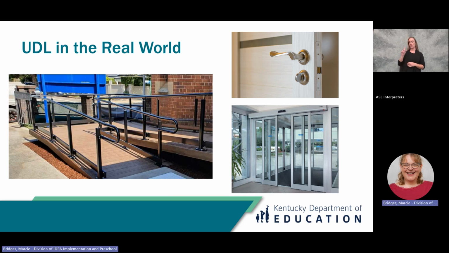Universal Design for Learning gained its inspiration from another theme, which is universal design for living. As the population collectively grows older and medical advancements allow those with disabilities to live healthier and more full lives, architects were faced with the need to make buildings and other structures more accessible. This photo shows a retrofitted ramp, which allows anyone with mobility impairments access to this building. Other examples include a door lever rather than a doorknob and automatic doors.